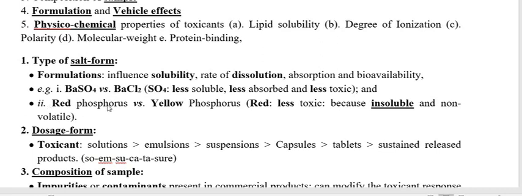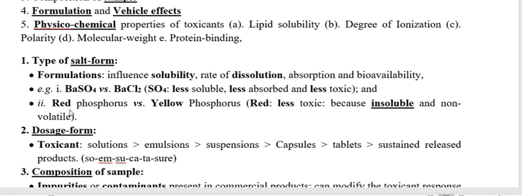Now we have to discuss another toxicant, red phosphorus and yellow phosphorus. Red phosphorus is insoluble and non-volatile. If an agent or toxicant is insoluble, there is less dissolution, less absorption, less bioavailability, so it is less toxic.